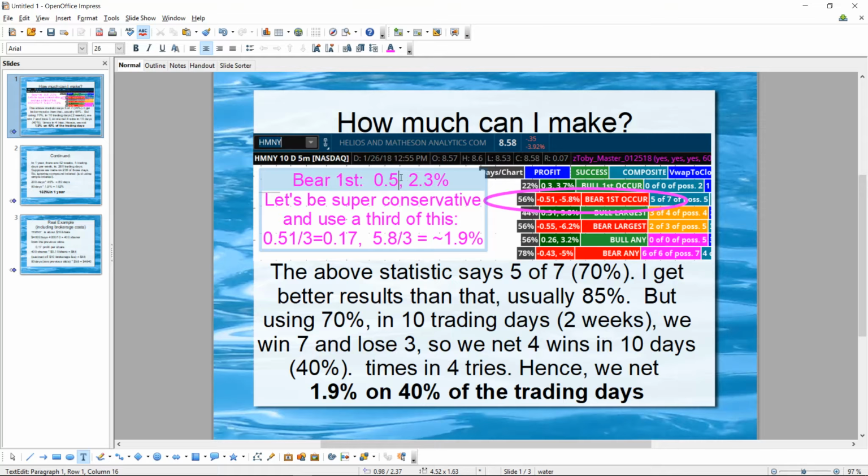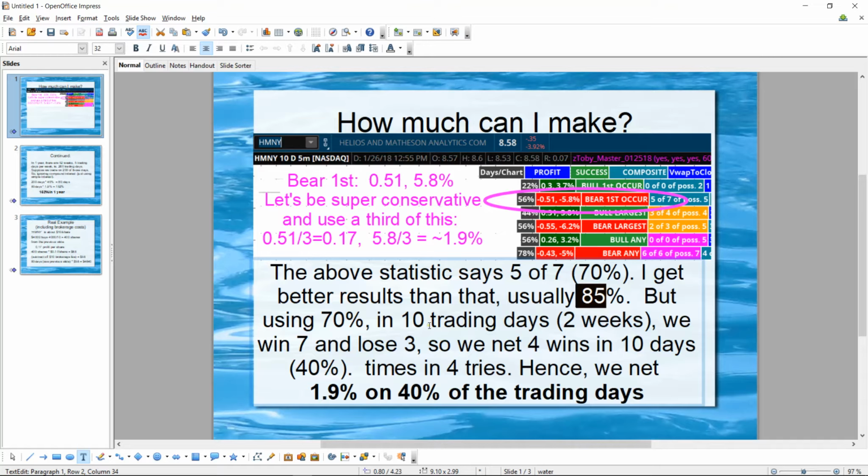Actually, I found a mistake. 51 cents and 5.8%. Let's take a third of that number. So if we take a third of 51, we're saying we think we can make 17 cents on the bear, which is about 1.9% gain, profit, interest rate, however you want to call it. Again, the statistics say 5 for 7, but like I just showed you, we usually make 85% or more. But using, again, 70%, conservative numbers, instead of the 85%, let's figure out what's going on.